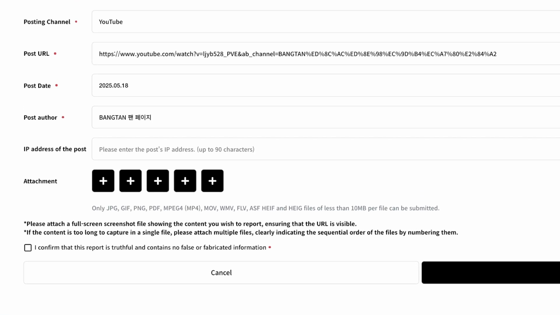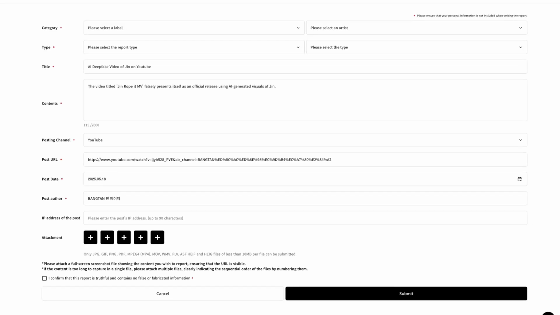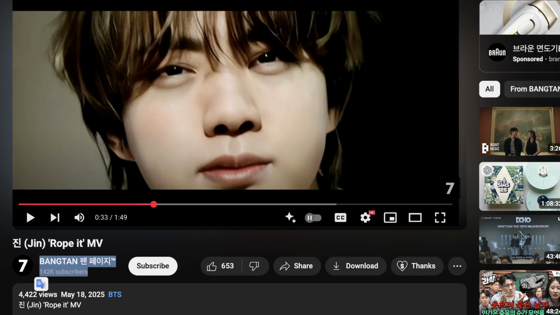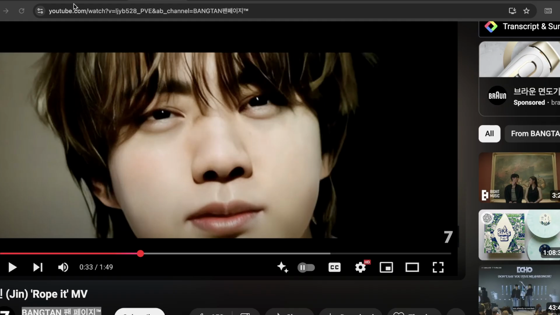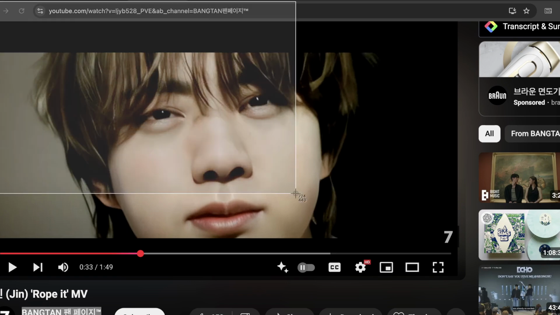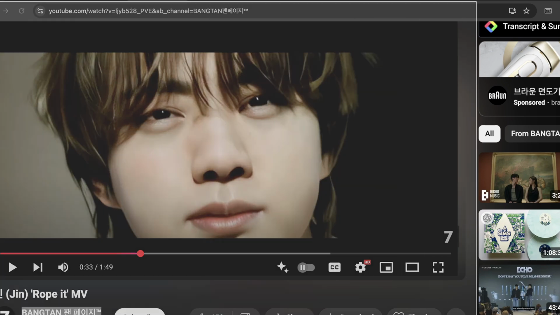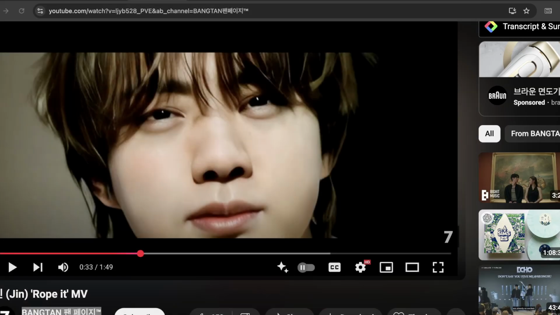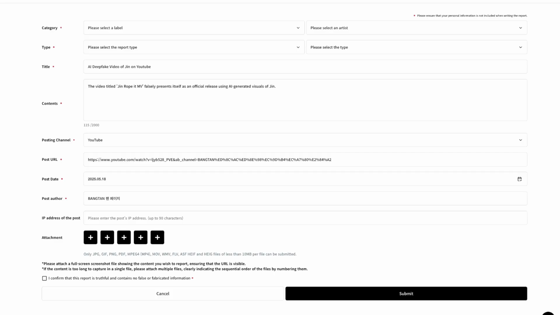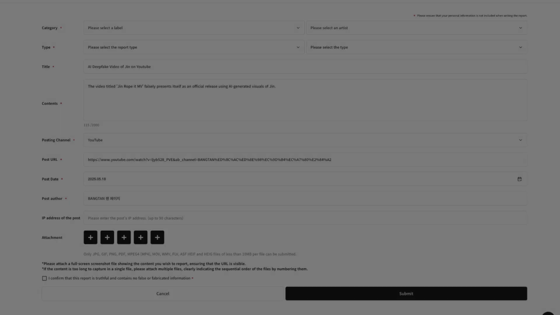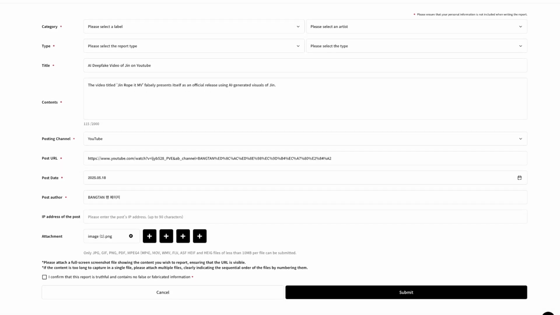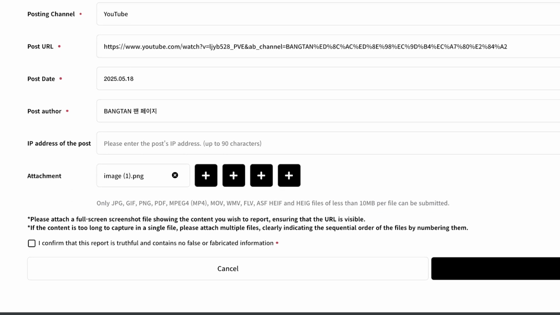I guess that's because a lot of people make mistakes when they include post URL. So that's how you would do it. Like this, the entire screen, including the URL, and then go over there, attachment, open. If the content is too long to capture in a single file, please attach multiple files, clearly indicating the